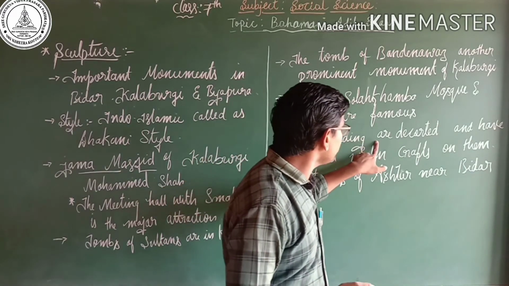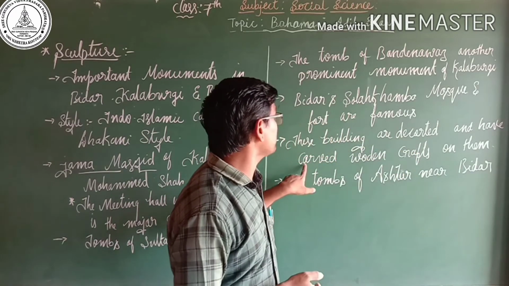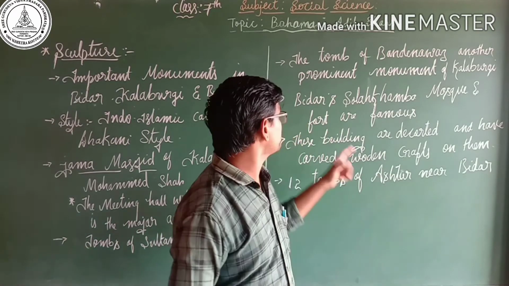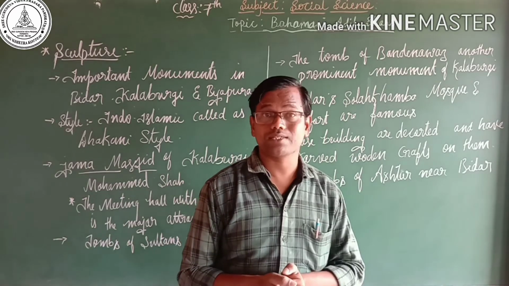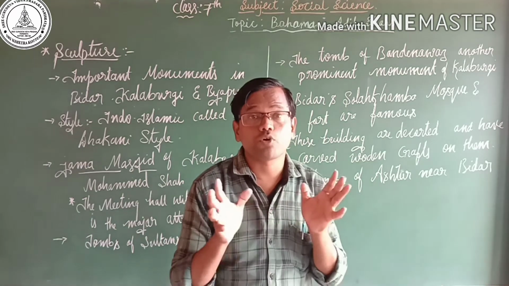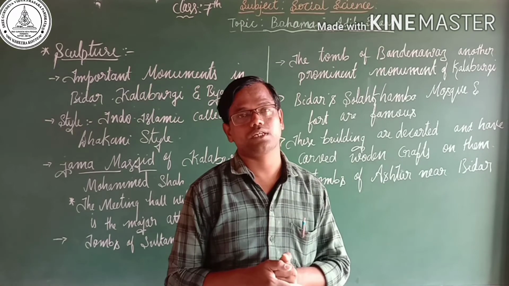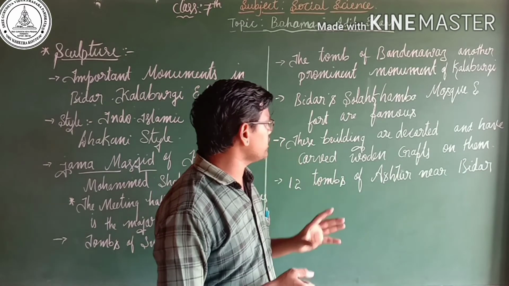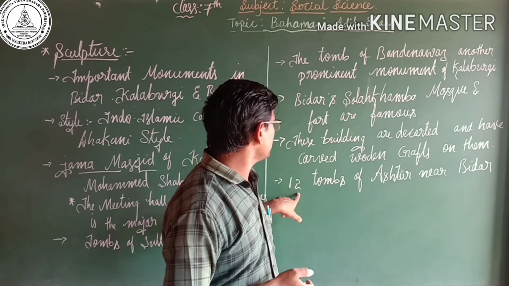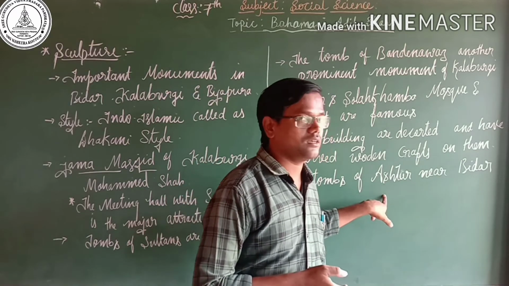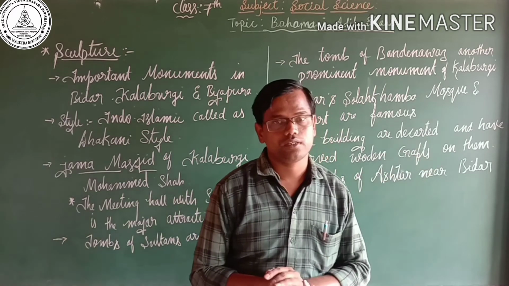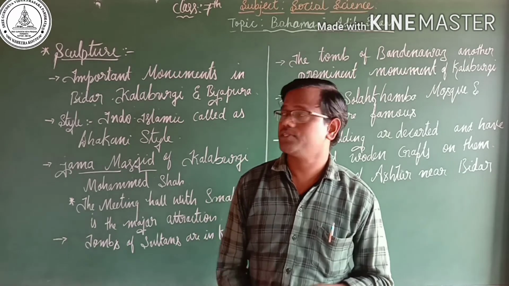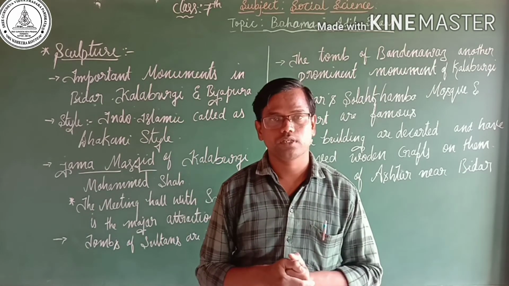These buildings are decorated and have carved wooden craft on them, as you can see in Bidar fort and the Solah Khamba Mosque. One more important contribution is the 12 tombs of Ashtur, located at Bidar. So these were the very important contributions of the Bahmani dynasty in the field of sculpture.